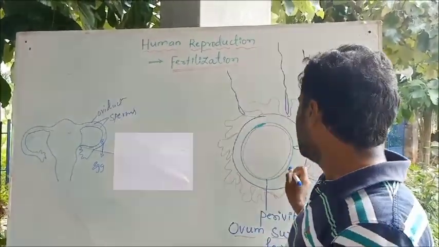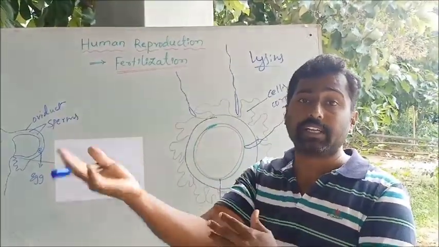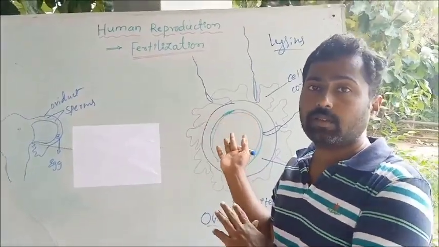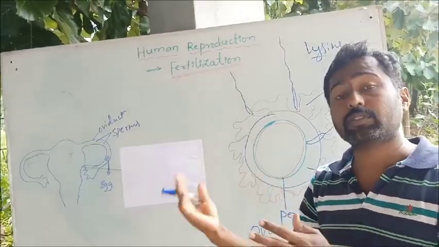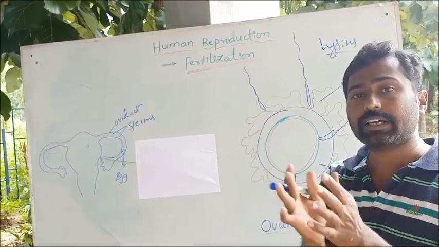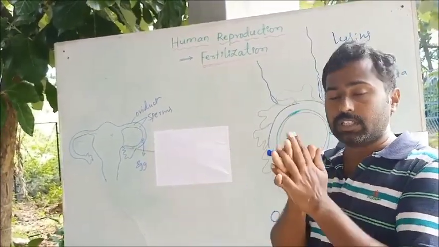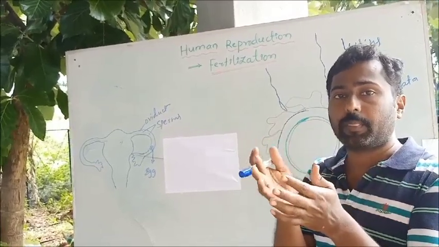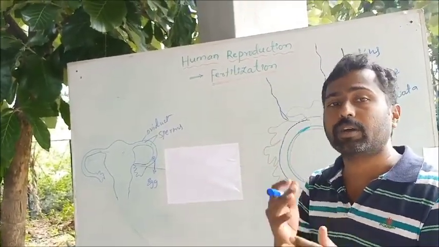The sperm of any other animal cannot fuse with the ovum of human beings, and the ovum of another animal cannot fuse with the sperm of human beings, because the compatibility is specific for each species. That's why only the sperm and the ovum of the same species fuse.